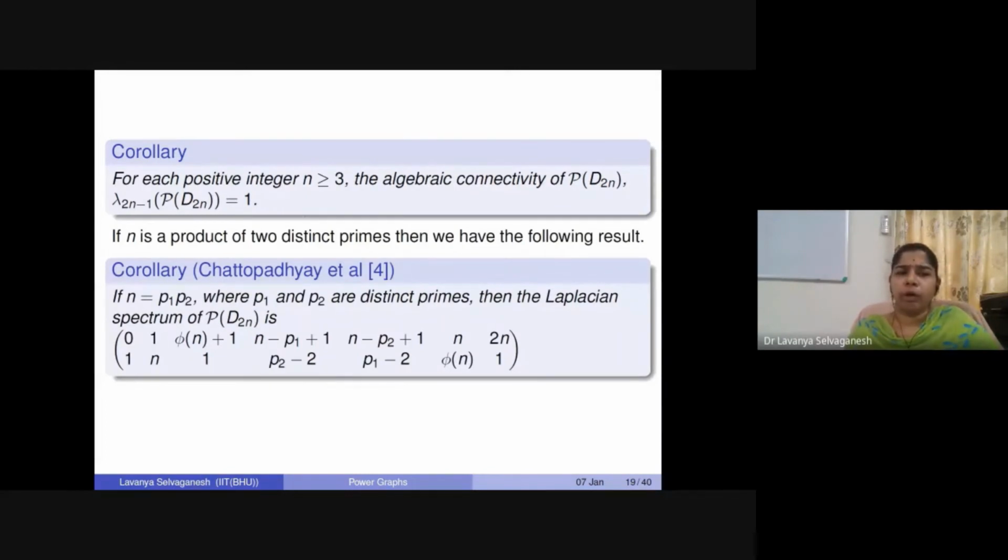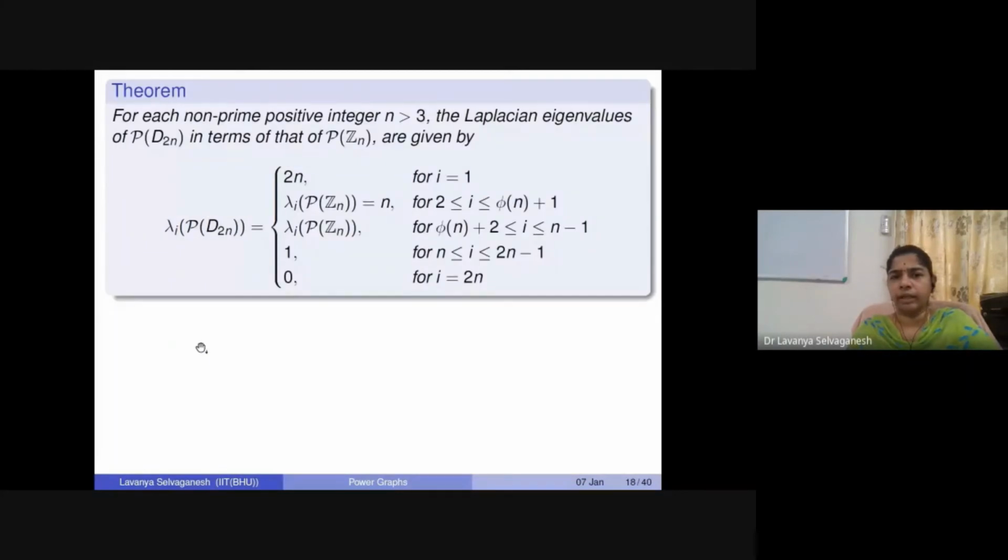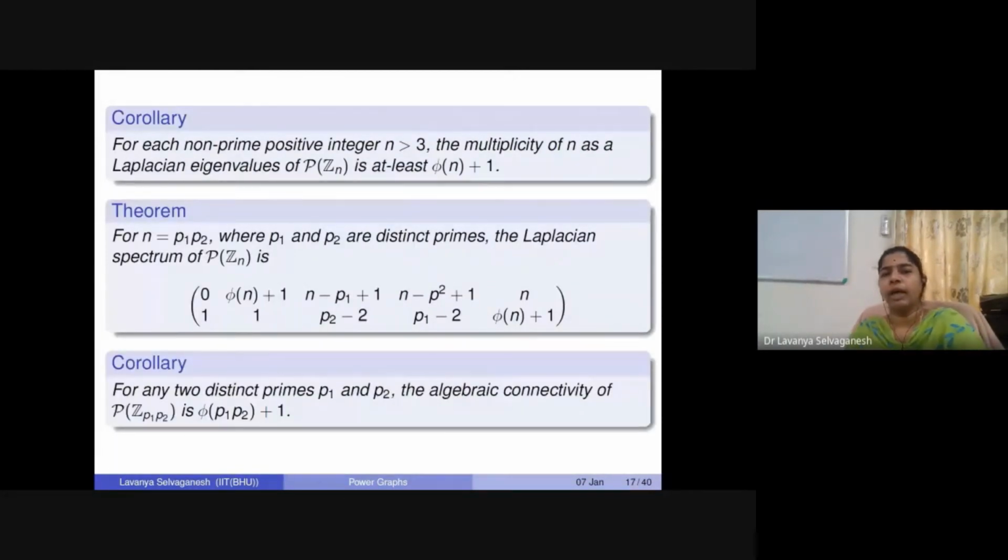So what about the product of two distinct primes again? When I take n as a prime power, we've been talking about this result. So again, when n is a product of two primes, say p1 and p2, where p1 and p2 are distinct primes, then the corresponding Laplacian spectrum will be given by this expression over here, right? As you may recall from the previous part, we have already stated the Laplacian spectrum of p of Zn when n is a product of two distinct primes.